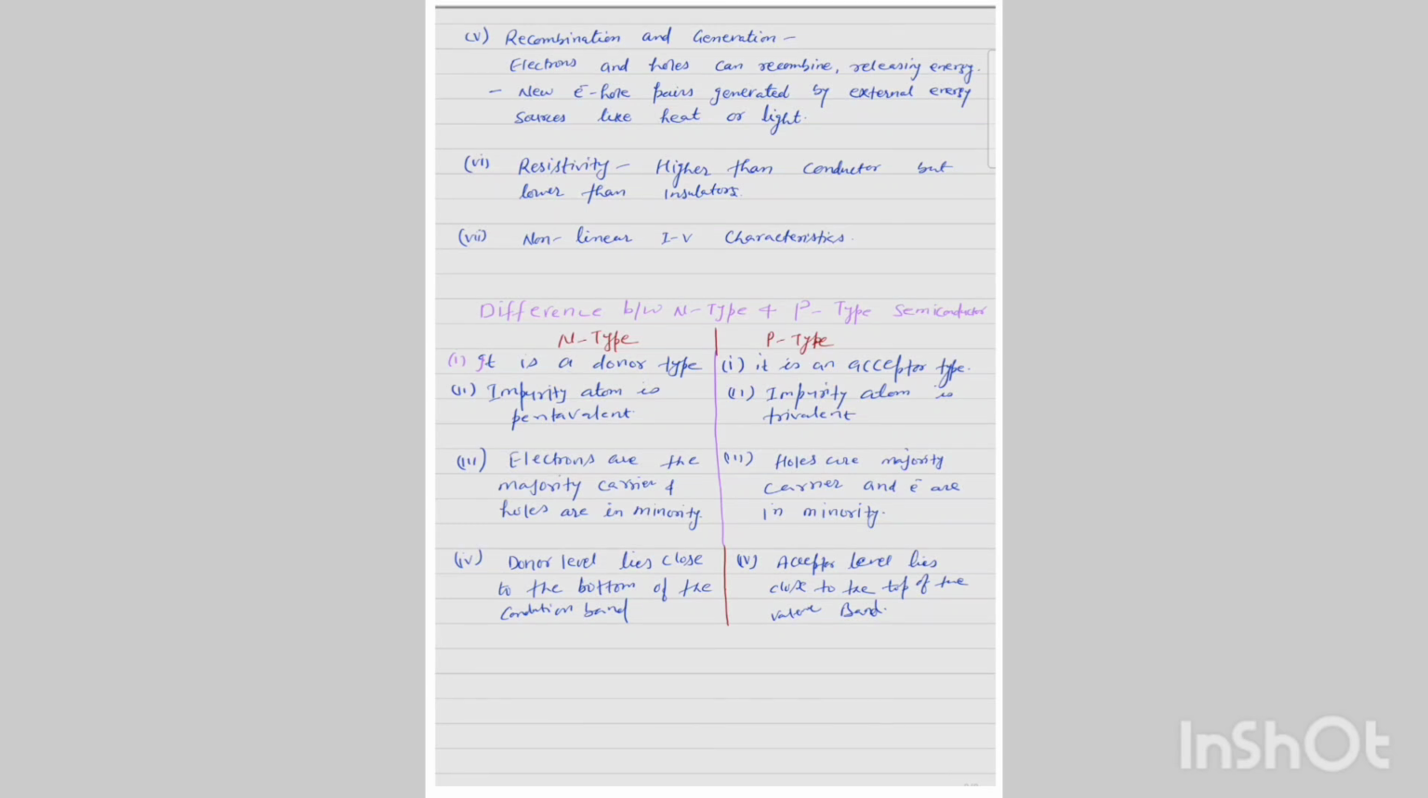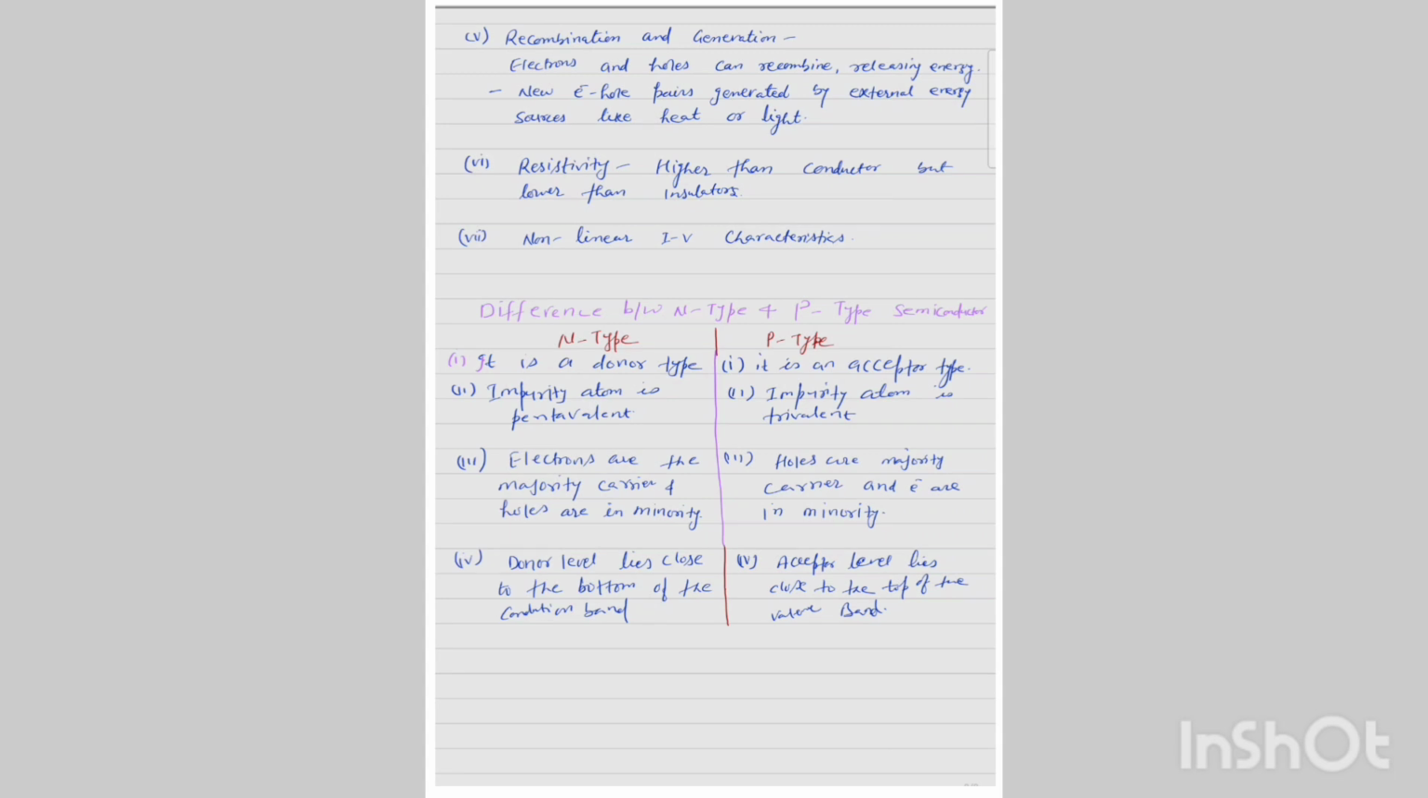Recombination and generation. Electrons and holes can recombine, releasing energy. New electron and hole pairs are generated by external energy sources like heat or light. Resistivity is higher than a conductor but lower than an insulator. Non-linear VI characteristic.